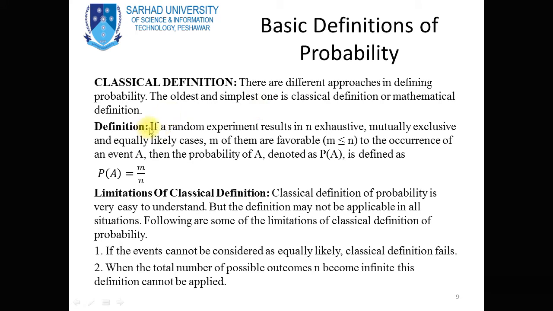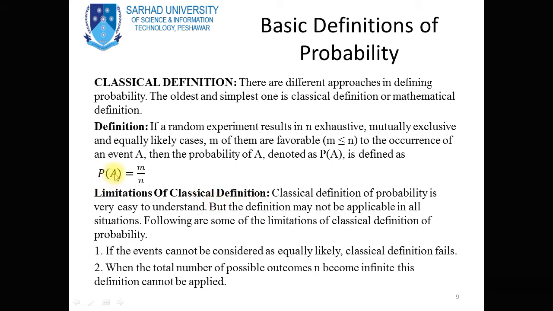Now, definition: if a random experiment results in n exhaustive, mutually exclusive, and equally likely cases, m of them are favorable, where m is less than or equal to n, to the occurrence of an event A, then the probability of event A, denoted by P(A), is defined as P(A) = m/n.